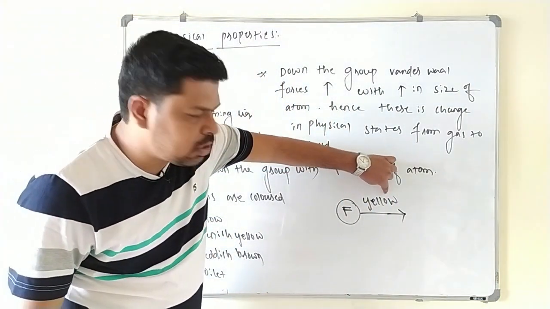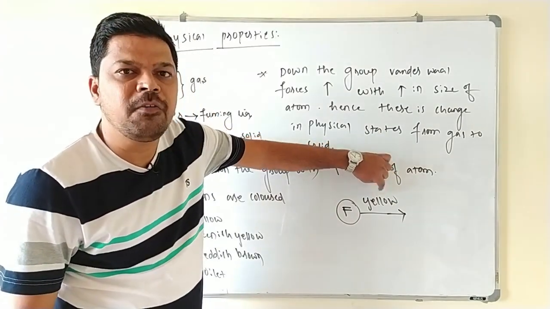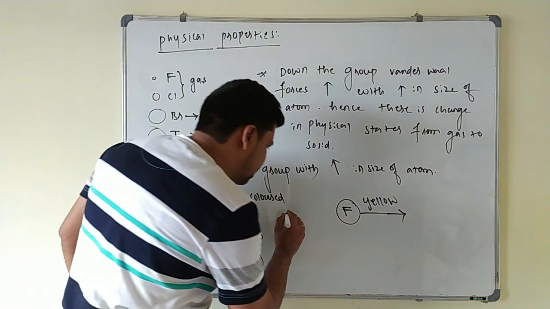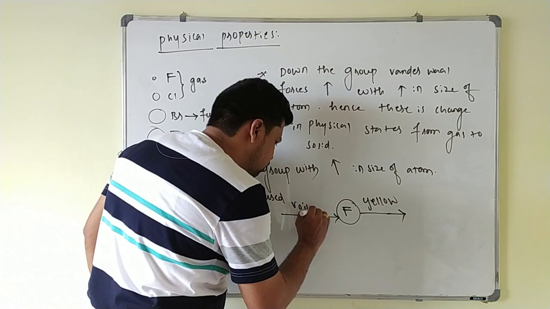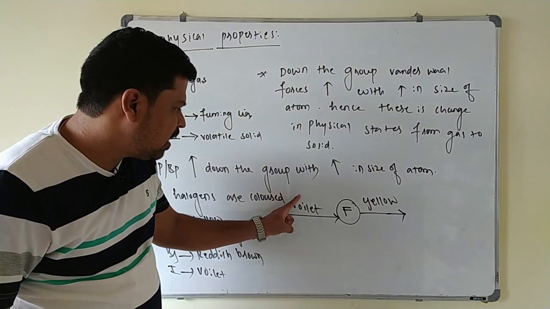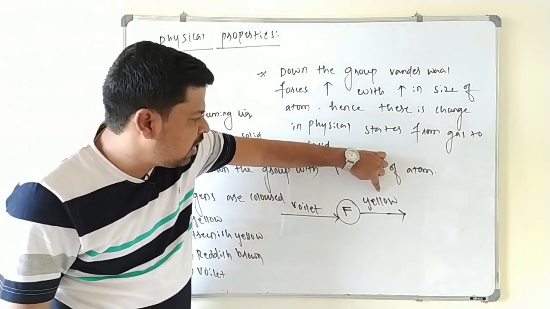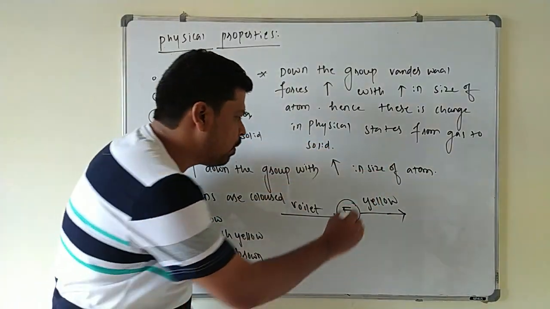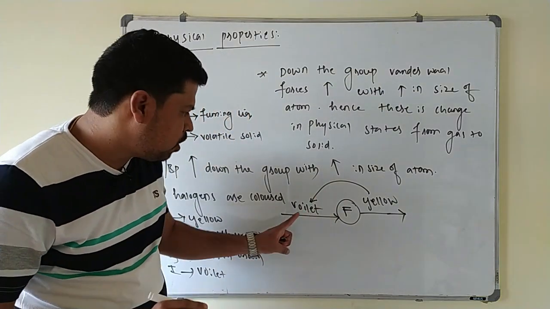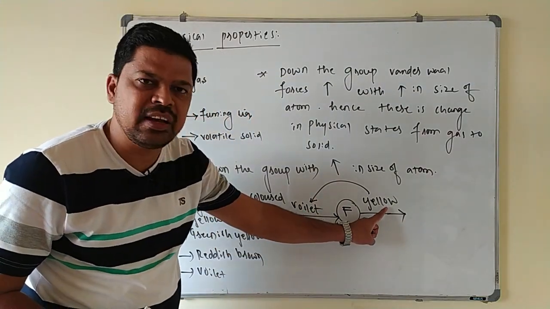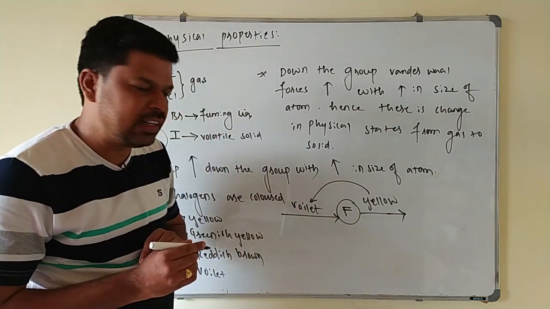The color that is observed, the color that appears, is complementary to that of the absorbed color. So whenever white light is passed through the fluorine, it absorbs violet color light. Absorbed color is different and appearing color is different. The color that appears is complementary to the absorbed color, violet.